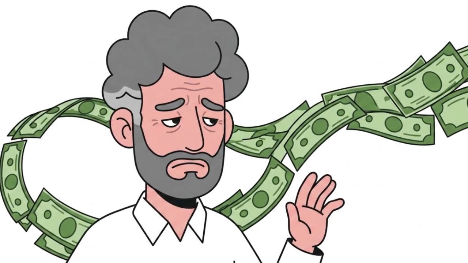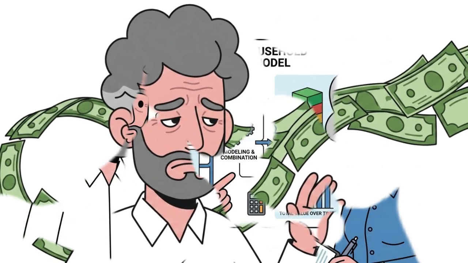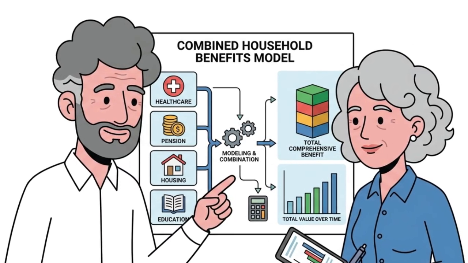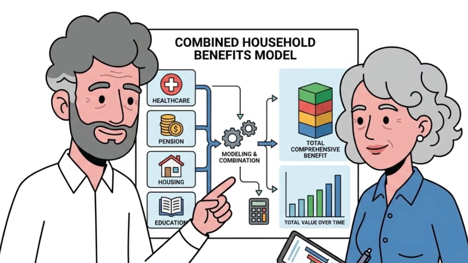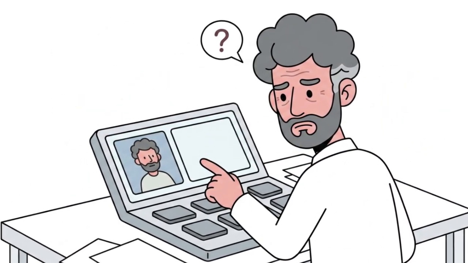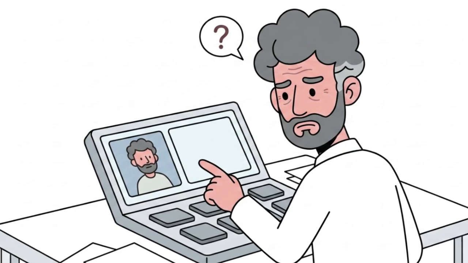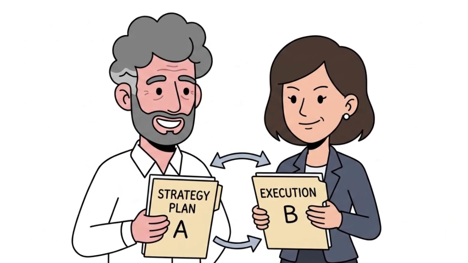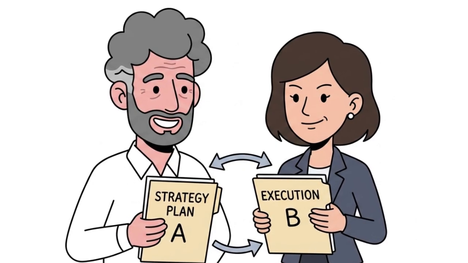Filing at 62 unlocks that spousal income stream years earlier, depending on the earnings gap between partners. That stream can represent tens of thousands of dollars. The standard individual break-even model never accounts for it because it only models one person at a time. Chapter 6, Variable 4.